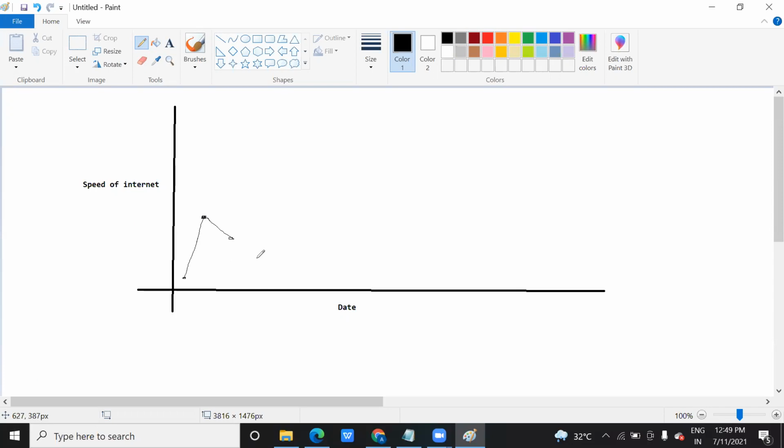Suppose this is the data for 3 days. Let's take our IoT classes. Monday it happens, you got the understanding at this level. Tuesday we do lab, so your understanding is at this level. On Wednesday we do it at this level. Then the next day we forgot everything. Then we do lab again the next day.